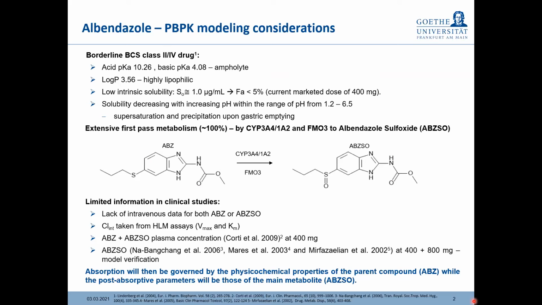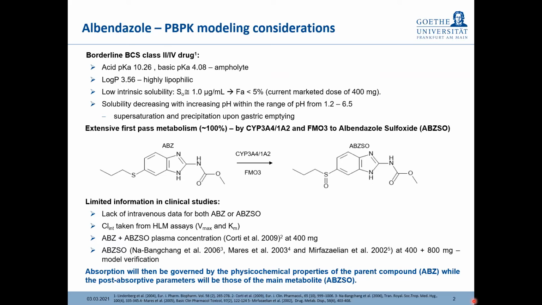Albendazole is a highly lipophilic drug with a relatively high log P of around 3.56, and therefore exhibits an extremely low intrinsic solubility of around 1 microgram per ml. Not only this, but being a weak base, albendazole solubility decreases with increasing pH within the gastrointestinal tract when moving from the stomach into the intestine, and therefore we expect supersaturation and precipitation upon gastric emptying.